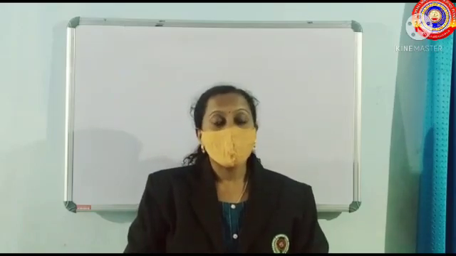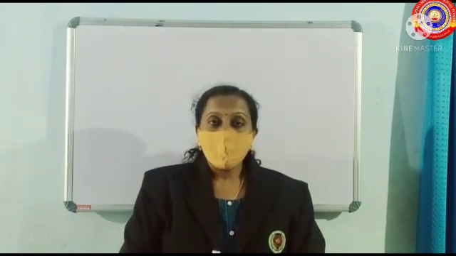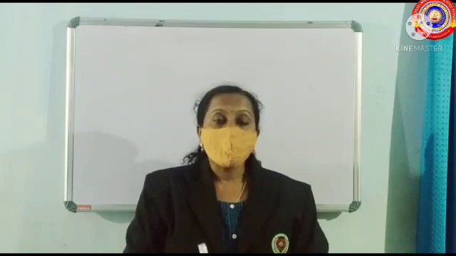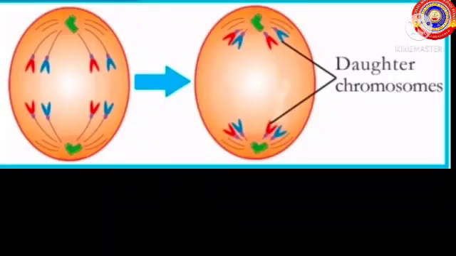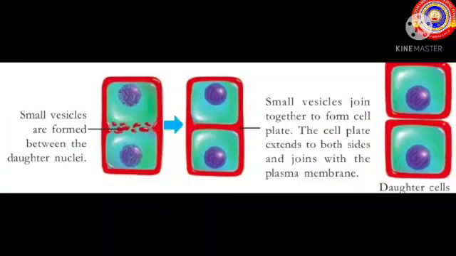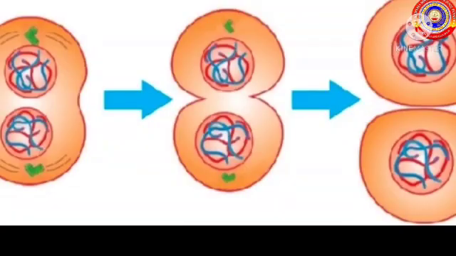We are going to discuss the last part of the last chapter. I hope you all watched the previous videos. In the last class, we discussed mitosis division and cytoplasmic division which take place in the plants and animals. So, let's learn the rest of the lesson.